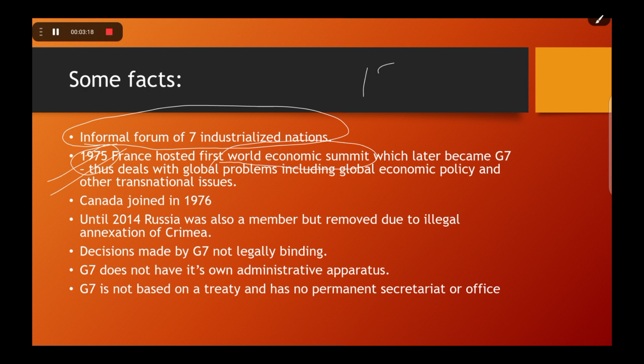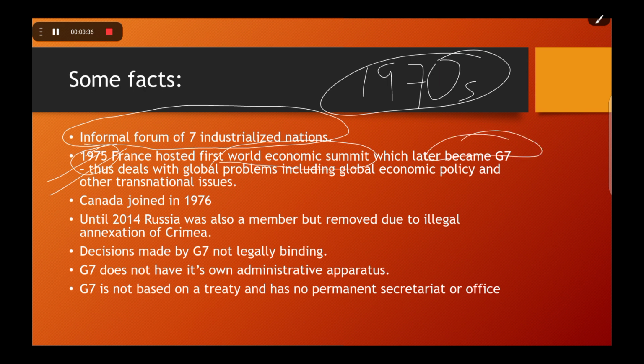The 1970s were a very volatile period because the Bretton Woods system was removed, and an economic crisis was there. So this was initiated, but later it became G7. Also, it was G6 in 1975. Then in 1976, Canada joined, so it became G7.